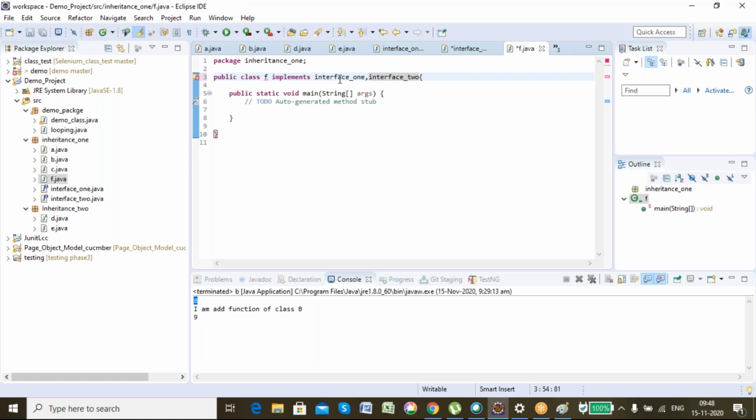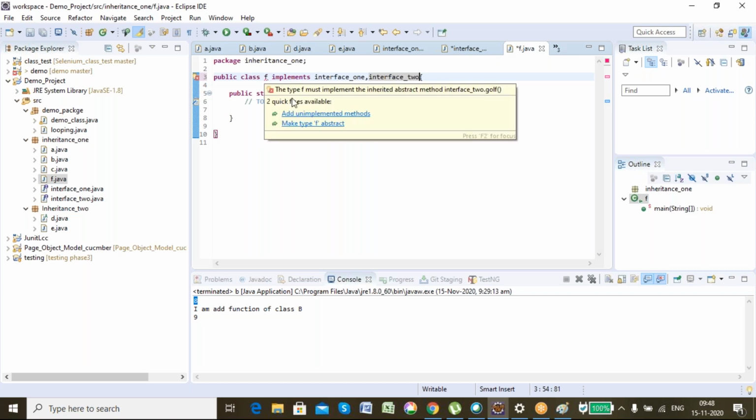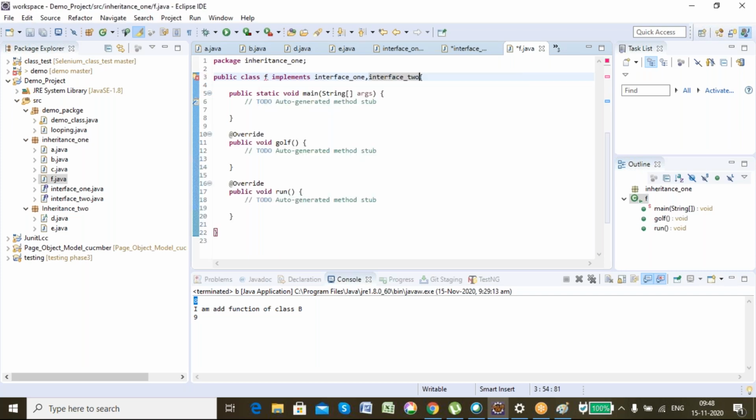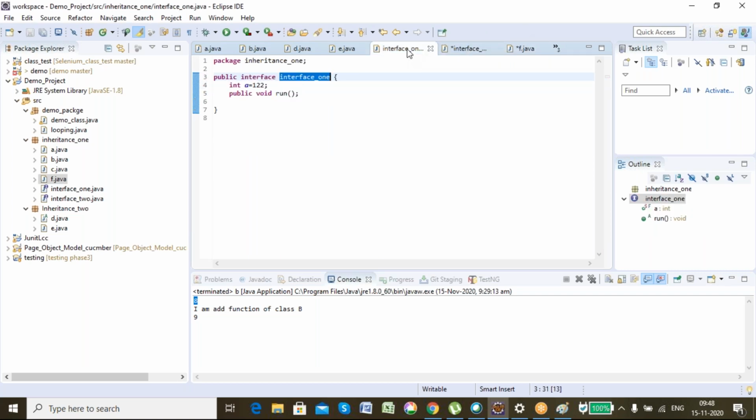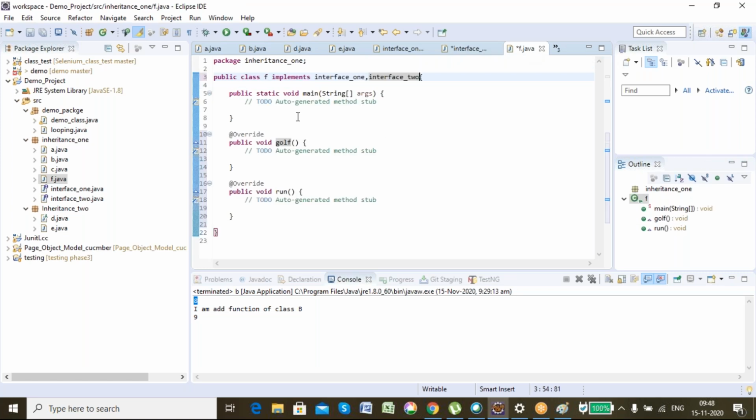See, here I am able to inherit two interfaces. That means multiple inheritance. Both are abstract methods, so as we saw in the abstract class, I need to redefine both abstract methods in the child class.